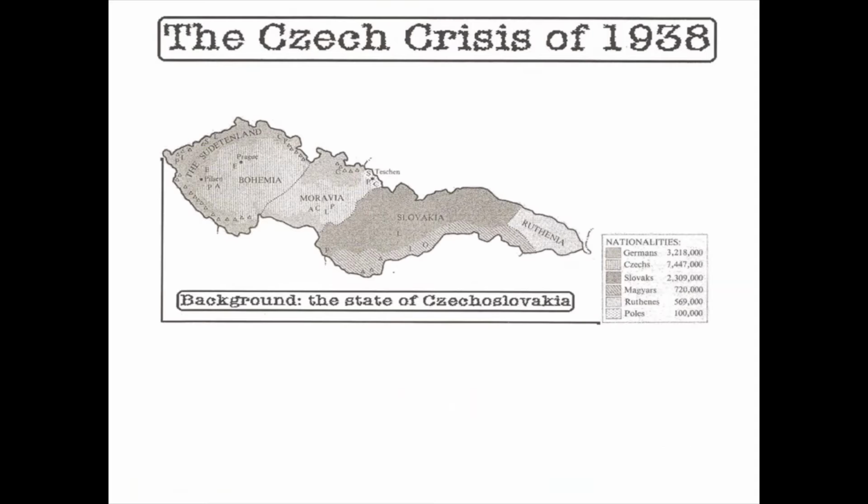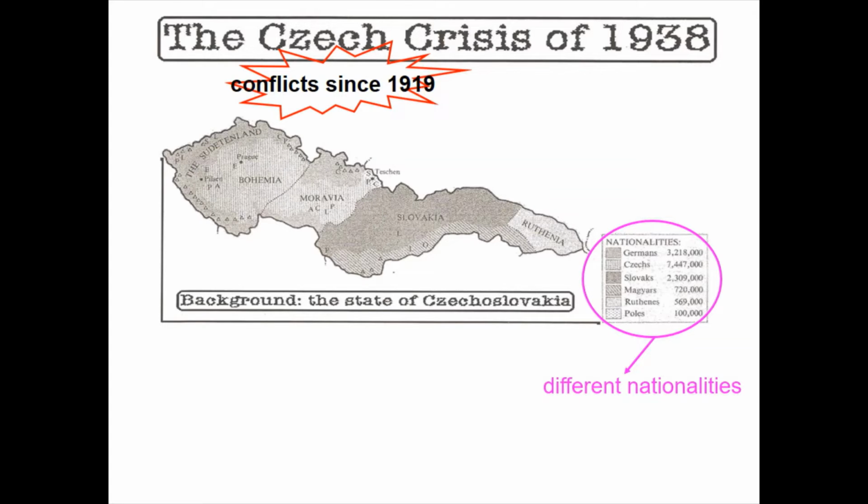Czechoslovakia was created in 1919. The country was comprised of various national groups: Germans, Czechs, Slovaks, Magyars, Ruthenes, and Poles. No wonder then that Czechoslovakia experienced conflicts right from the start. Especially the Slovaks and the Germans disliked Czech control.